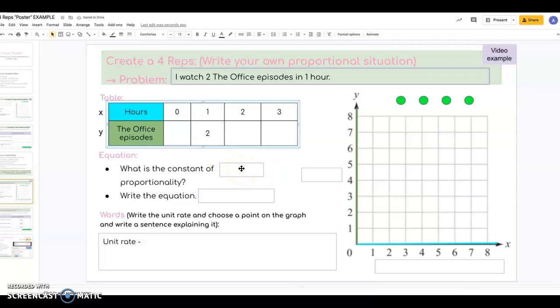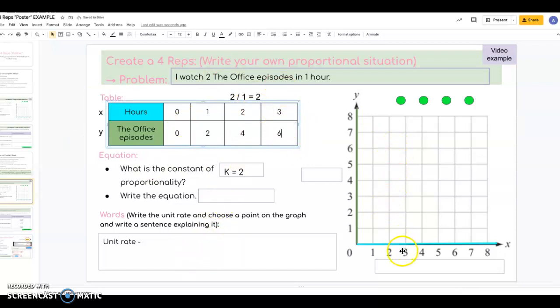And then I need to find the constant of proportionality. So to do that, I know I need to do Y divided by X. So I do 2 divided by 1, which is equal to 2. So that means K is equal to 2. So now knowing that my constant of proportionality is 2, I'm going to multiply my constant by my X values. So 0 times 2 is 0, 1 times 2 is 2, 2 times 2 is 4, 3 times 2 is 6. So now I have my table.